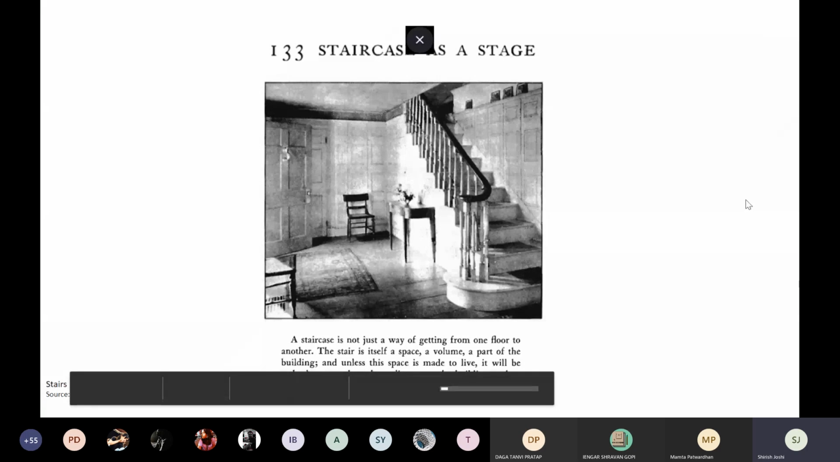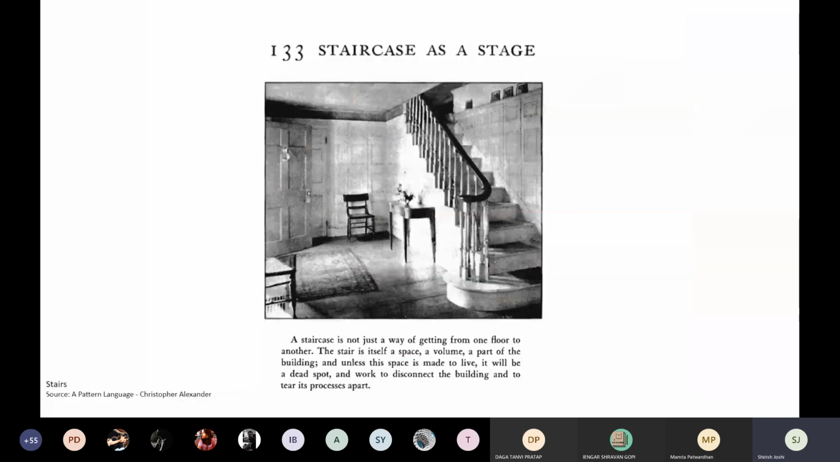Okay, so today we're looking at some staircases and stairs, and the focus is going to be on giving you an overview of the fundamental purposes of the staircase, and the ways in which architects have tried to experiment with the idea of a stair. I like this quote very much. This is from A Pattern Language. It says a staircase is not just a way of getting from one floor to the other. The stair itself is a space, a volume, a part of the building. And unless this place is made to live, it will be a dead spot and work to disconnect the building and to tear its processes apart.